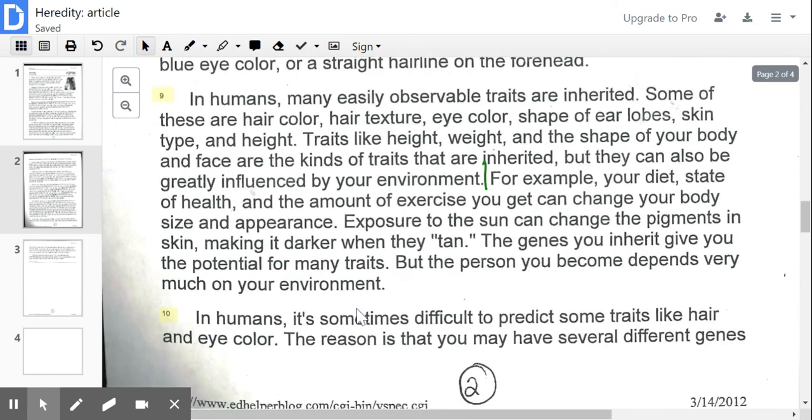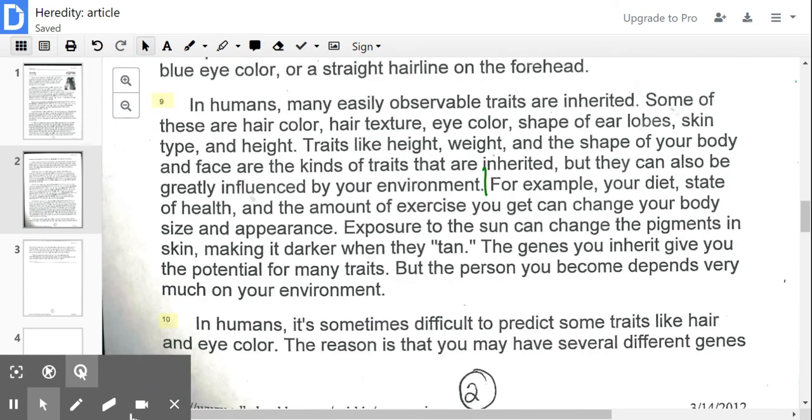Paragraph 9. In humans, many observable traits are inherited. Some of these are hair color, hair texture, eye color, shape of your earlobes, skin type, and your height. Traits like height, weight, and the shape of your body and face are the kinds of traits that you inherit. So you receive those from your parents, like we've talked about. But they can also be greatly influenced by your environment. So what do we mean by that?